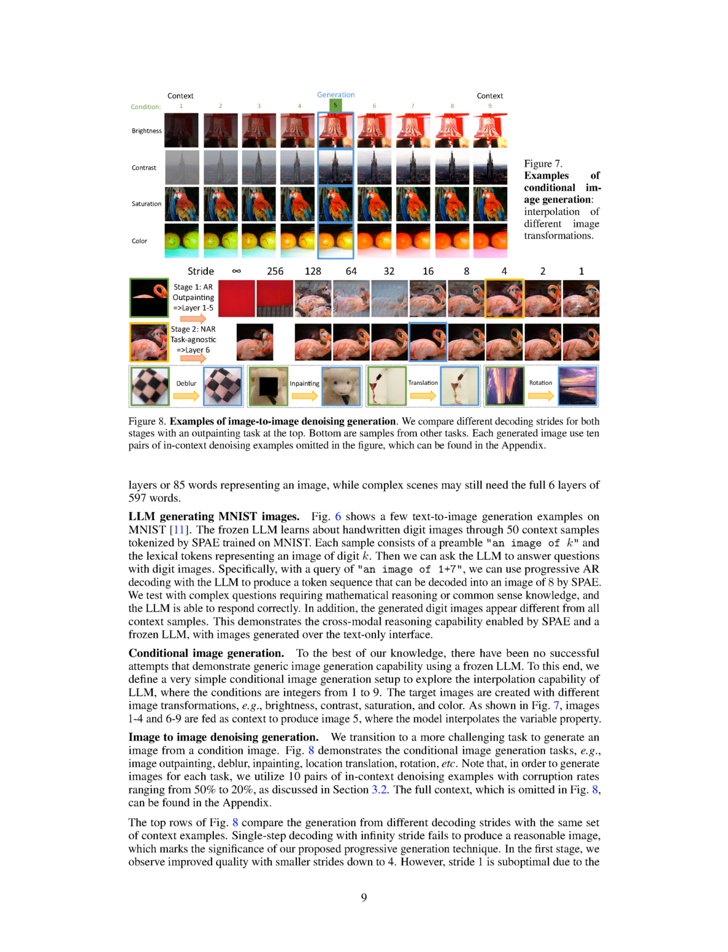Section summary. The section describes how a frozen language conditioned image generator, LCIG, is able to generate images based on text queries and conditions. The LCIG is trained on the MNIST dataset and can generate digit images based on queries like an image of 1 plus 7. The LCIG is also capable of conditional image generation and image-to-image denoising generation tasks. The progressive generation technique proposed in the paper improves the quality of generated images.